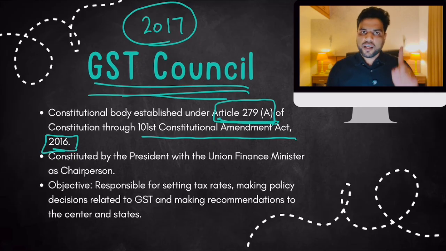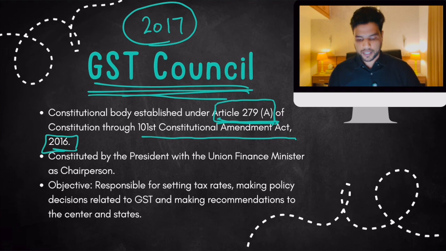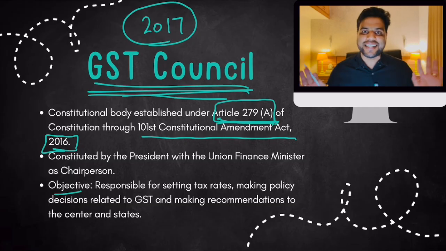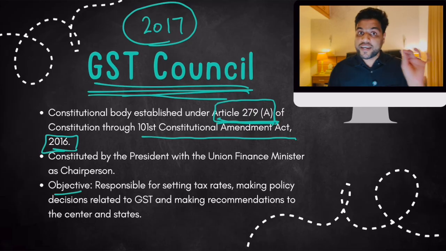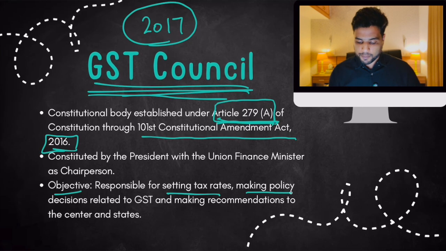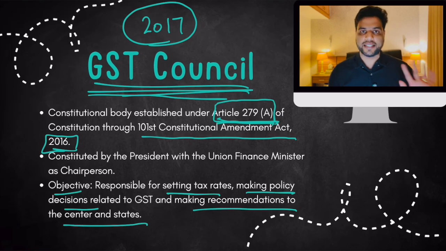So therefore, if there is a statement in your prelims that GST Council is a constitutional body or a statutory body, you'll say it's a constitutional body because it is made by Article 279A of the Constitution. Make sense? Now, what is the purpose of GST Council? Well, it is responsible for everything related to GST. Clear? So it is responsible for setting tax rates, making policy decisions, and making recommendations to center and states.